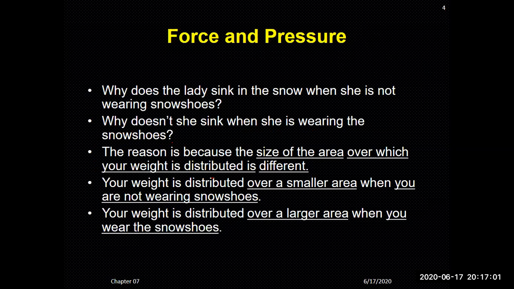As a result, the pressure is less, and this prevents the lady from sinking. Your weight is distributed over a small area when you are not wearing snowshoes. Your weight is distributed over a large area when you wear the shoes. The larger the area, the less the pressure.